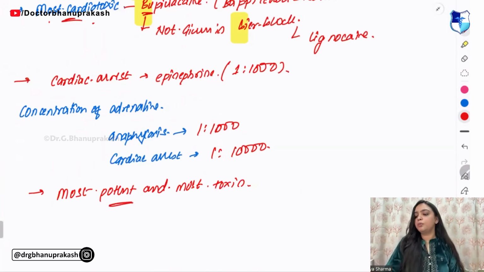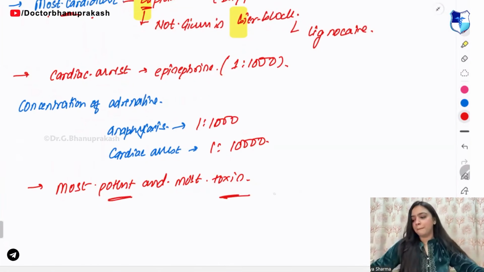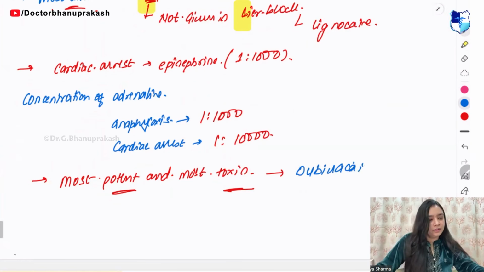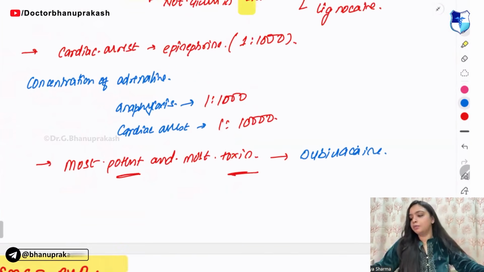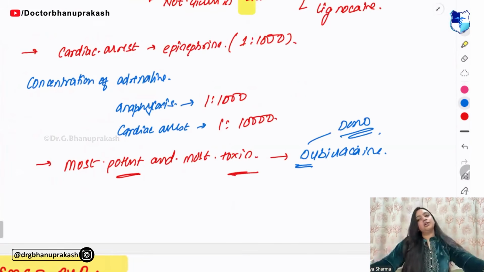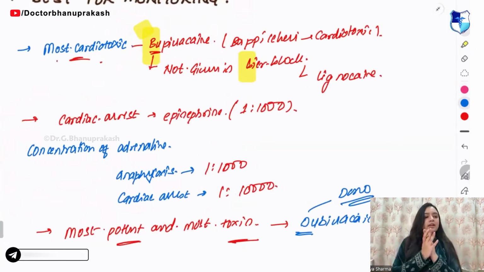So he is most potent also and he is most toxic also. So remember, in this you have bupivacaine. Okay, you have bupivacaine. So remember, dono. He is toxic also and he is caring also. He's a green flag also, he's a red flag also.